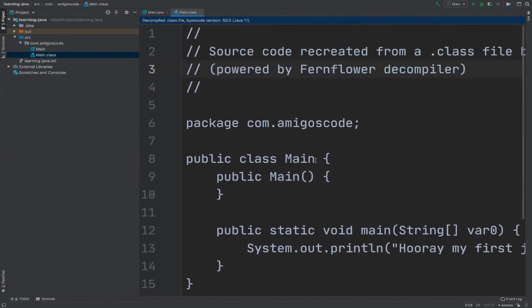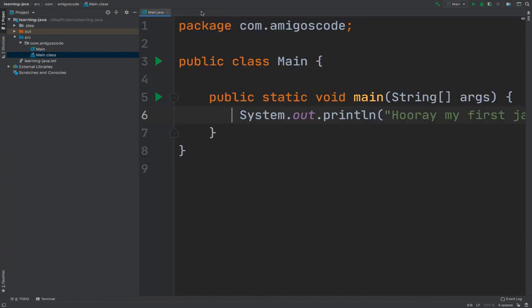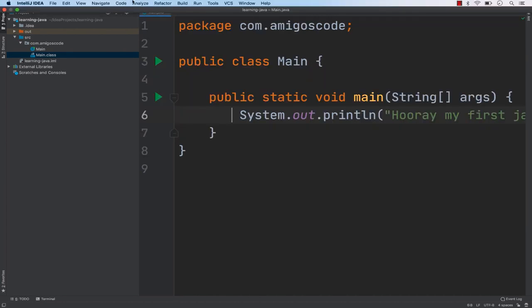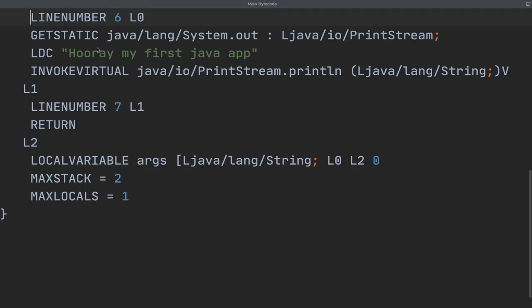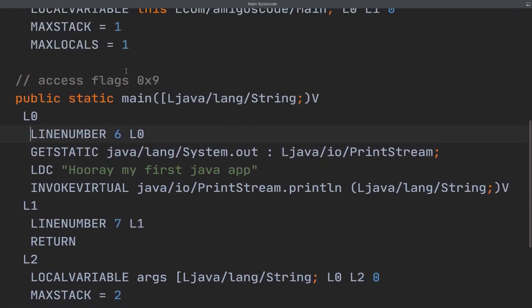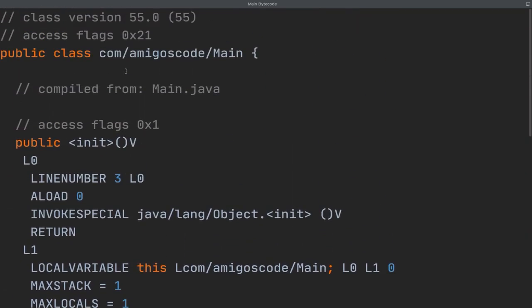So what we want is to see the actual file. So right here, what I'm going to do is close this, and then in my toolbar I'm going to go to view, and then right here you see that we have show bytecode. So let me click on it and have a look. So this file right here, this is the actual bytecode which will be fed into the JVM.